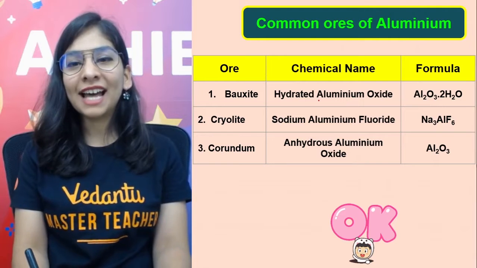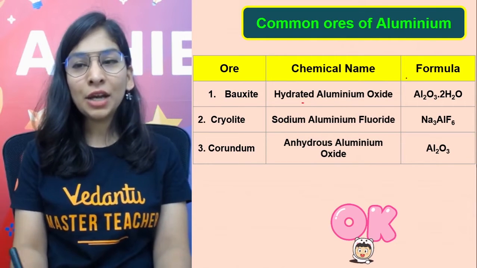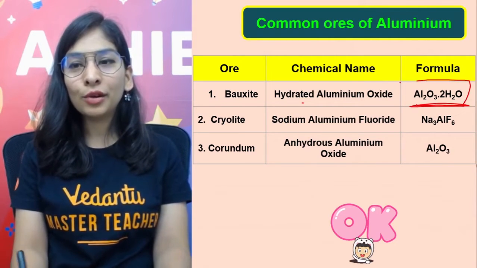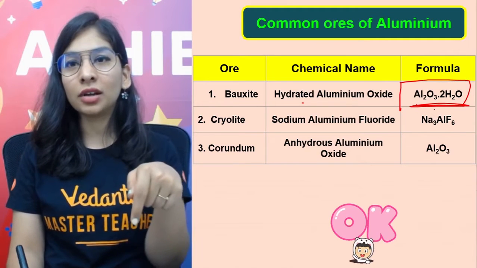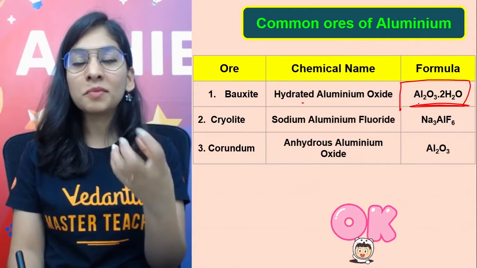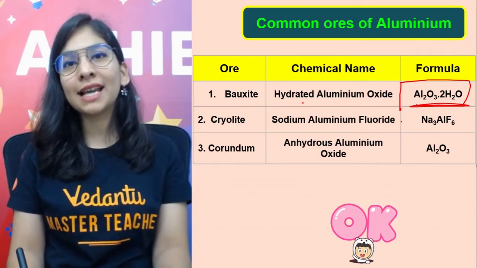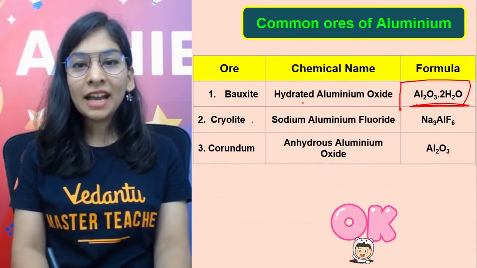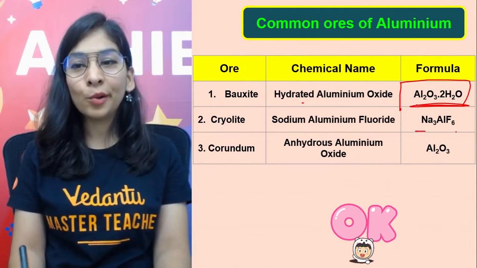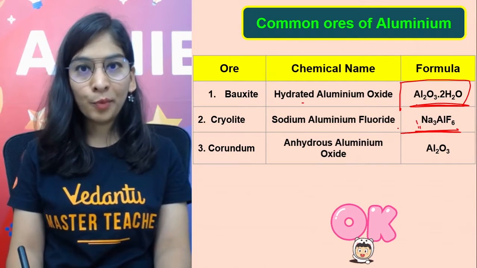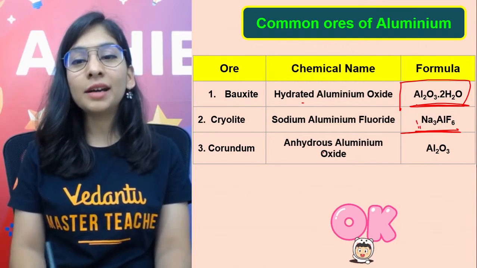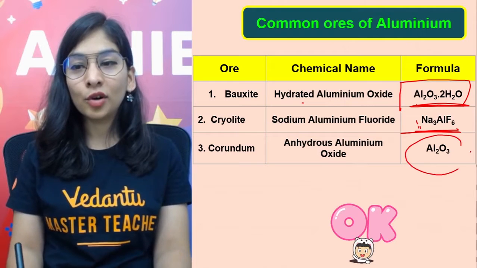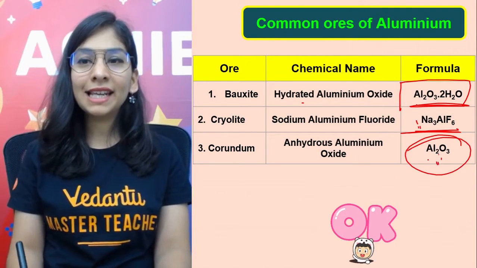What is bauxite ore? That is hydrated aluminium oxide, which is aluminium oxide with two molecules of water. That's how it exists in nature. Hydrated salt doesn't mean it's wet. That's water of crystallization, making a part of its structure. Cryolite, that is sodium aluminium fluoride, is very common and very important too. Corundum, that is anhydrous aluminium oxide, is comparatively less common in nature.